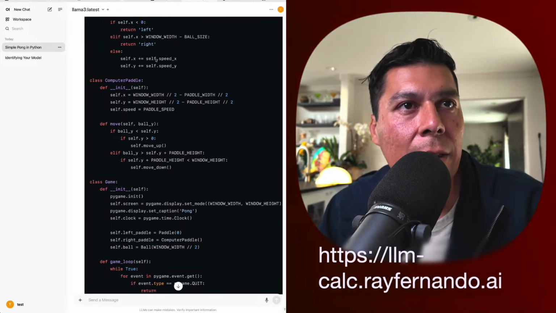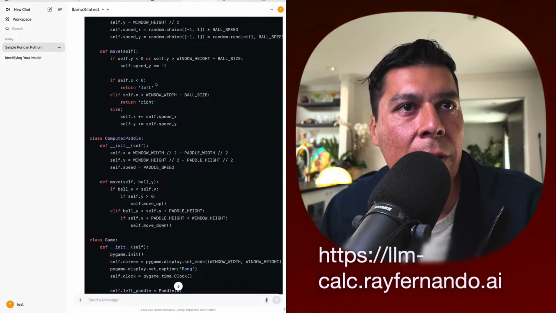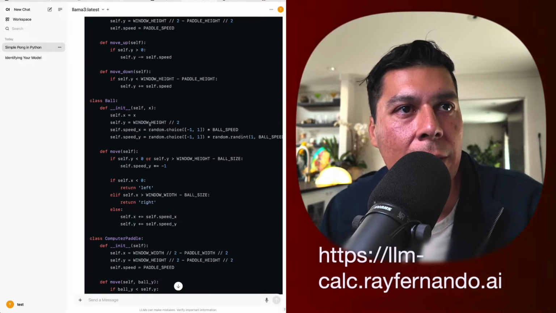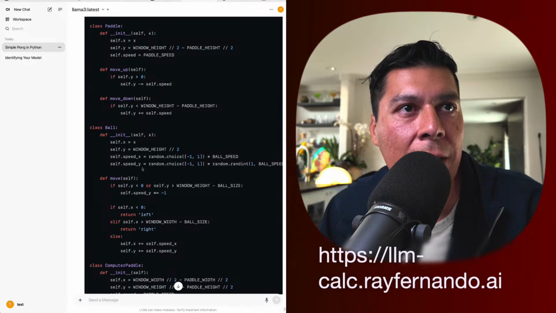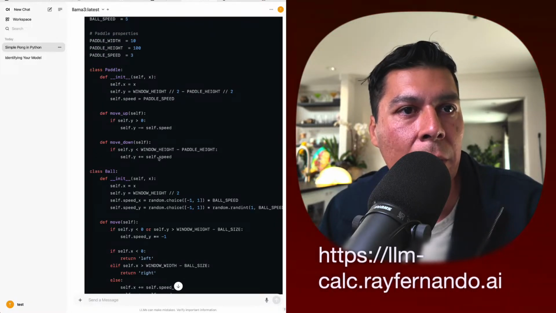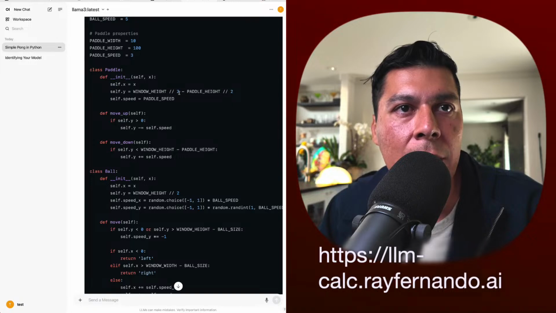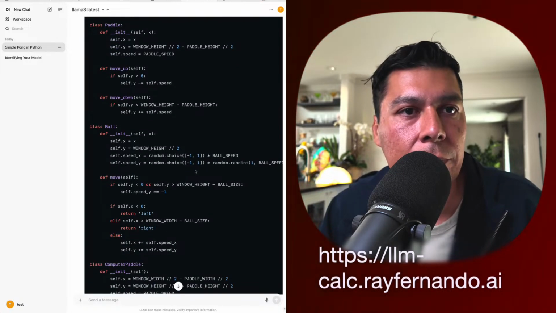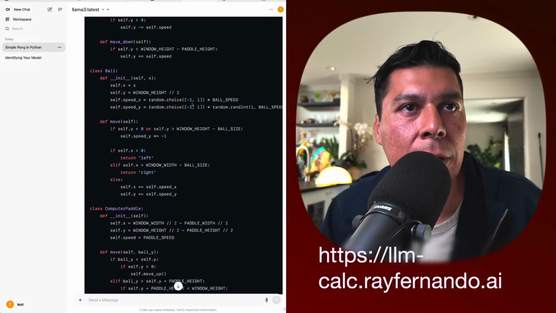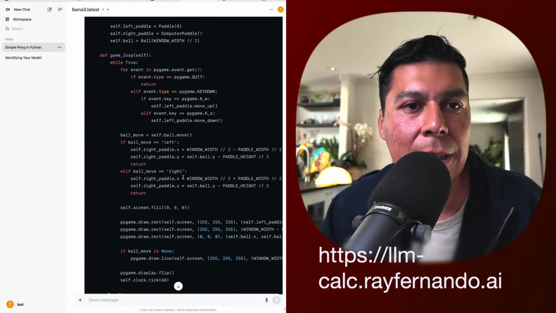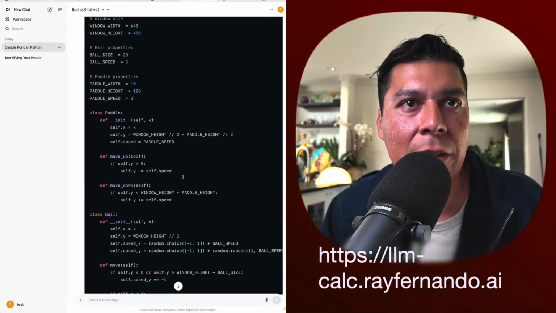And I don't think the paddle speed... Yeah, here's the paddle speed defined by this. And here's the ball. Oh, the ball. This is how fast the ball moves. This is how fast the paddle moves. So it says window height divided by 2 minus paddle height. Okay, or not modulo 2, not mod. Yeah. Cool. I think this change looks pretty good, so let's go ahead and take a look.